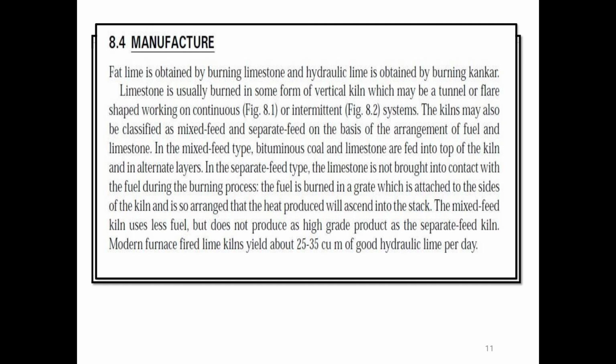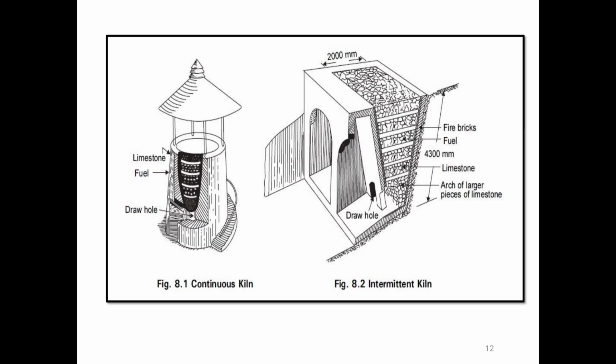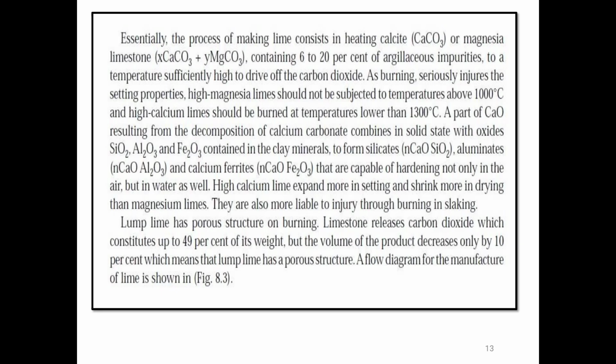The mixed feed kiln uses less fuel but does not produce as high grade a product as the separate feed kiln. Modern furnace fired lime kilns yield about 20 to 30 cu m of good hydraulic lime per day. This is the figure for continuous kiln and intermittent kiln.